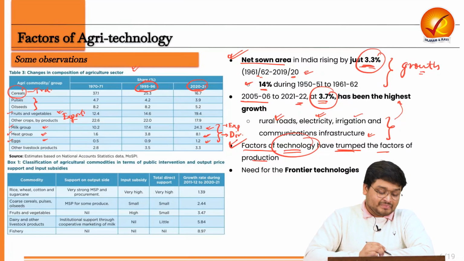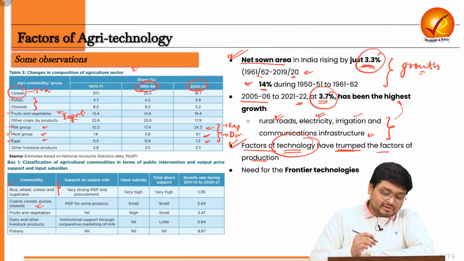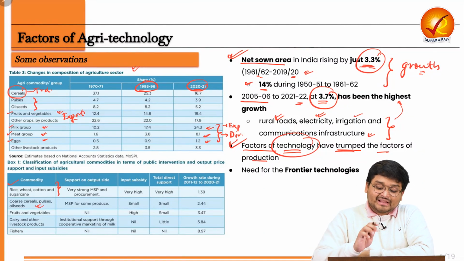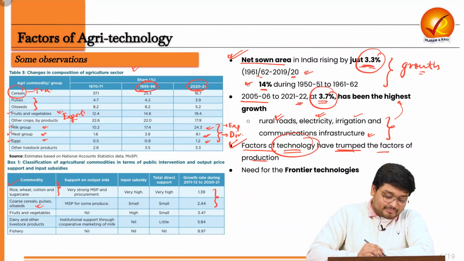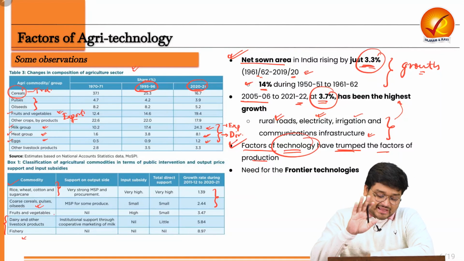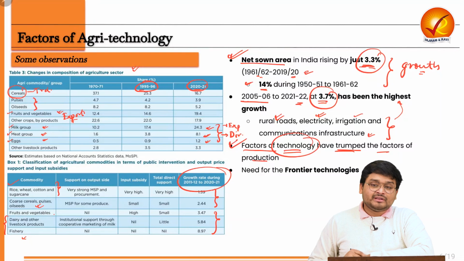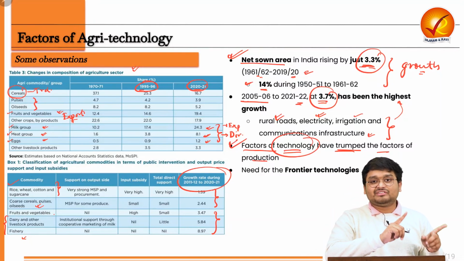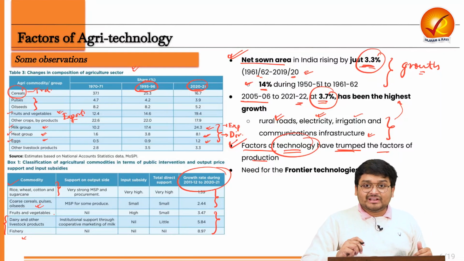And also we can see that crops like rice, wheat, cotton and other crops which are getting MSP, and also other crops like pulses which are also getting MSP, right? Their growth rate is around 1 to 2, to a maximum of 3%. But dairy, livestock, fisheries, fruits and vegetables are not getting any MSP per se, right? But we can understand that their growth rate is far greater than the traditional crops. That is why we need better investment in these areas too.